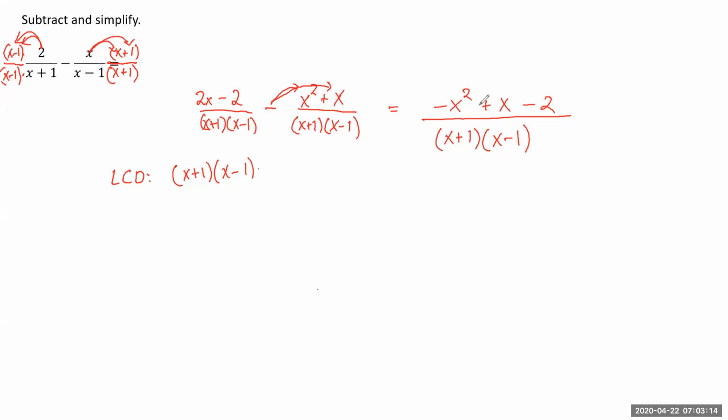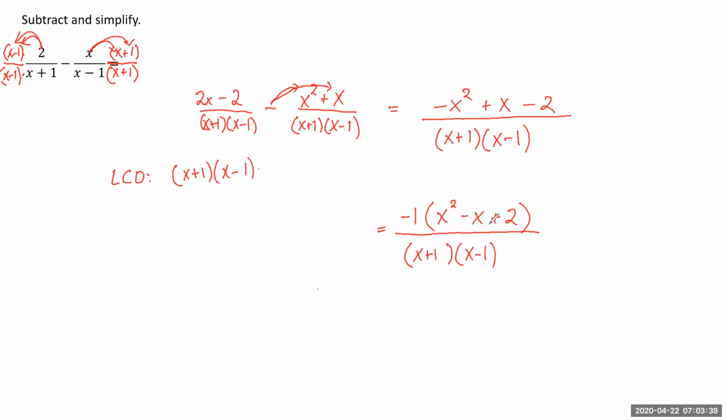So if we can factor out a -1 from this top, then that'll make things a lot easier. So we're going to rewrite this as -1 times, and then we'll have a positive x squared minus an x, and then plus 2. And that's all over x plus 1 times x minus 1.